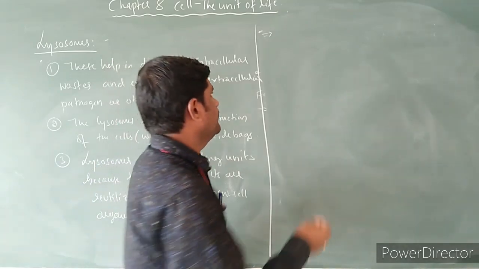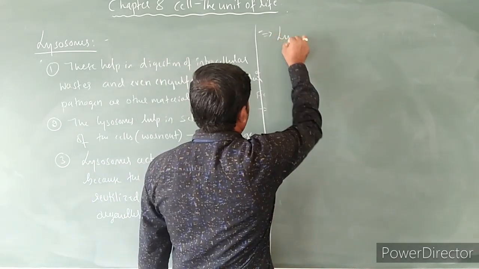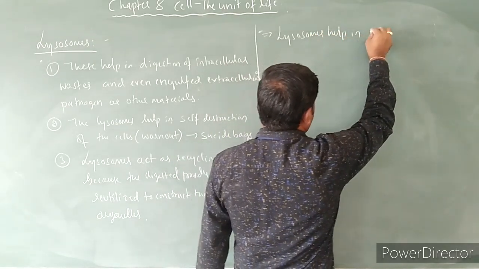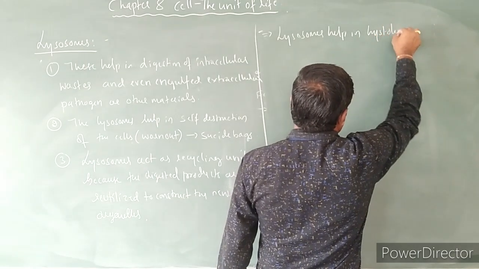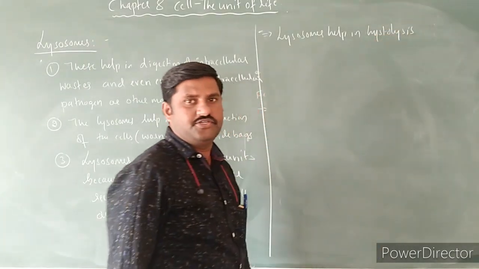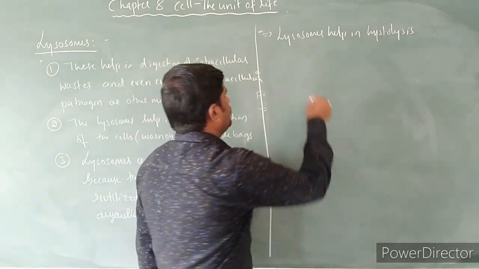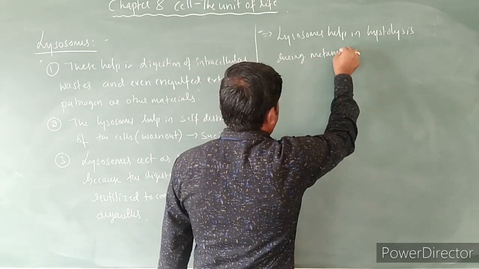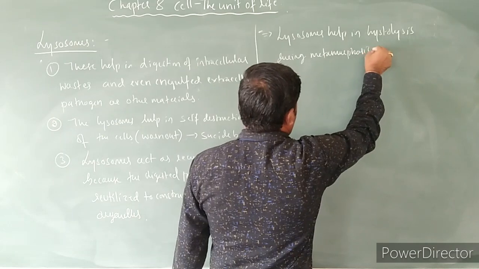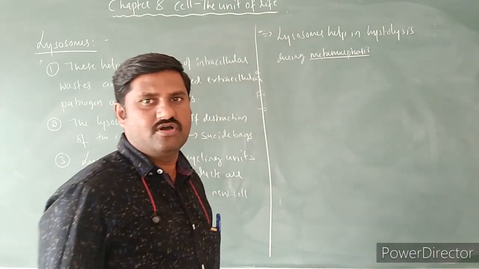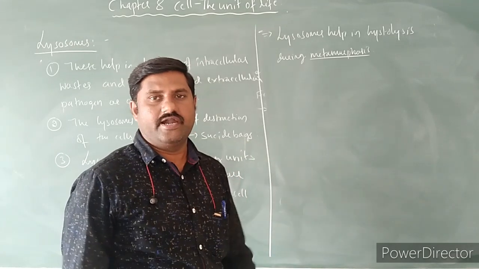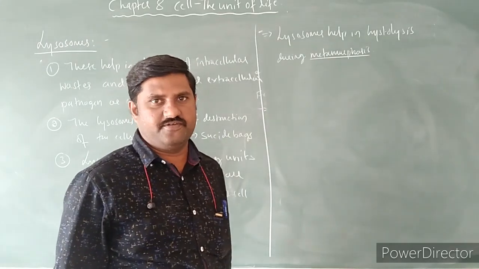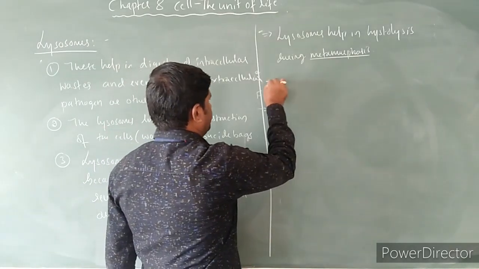That's why lysosomes help in histolysis. Histo means tissues, lysis means breakdown. Histolysis during metamorphosis. Already I have told you what metamorphosis is. All the changes from the larval stage up to the adult stage, all those morphological changes, are called metamorphosis. So this is also one more function.